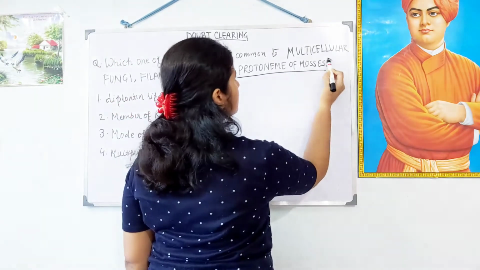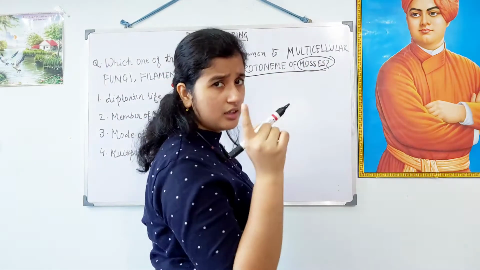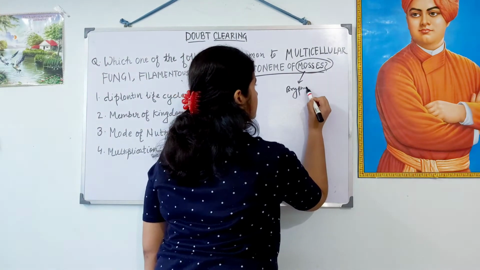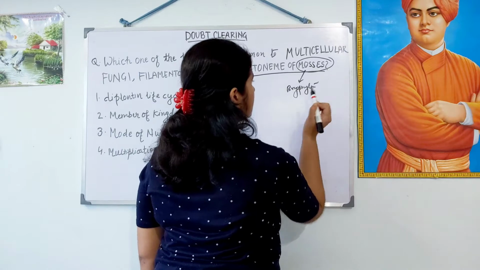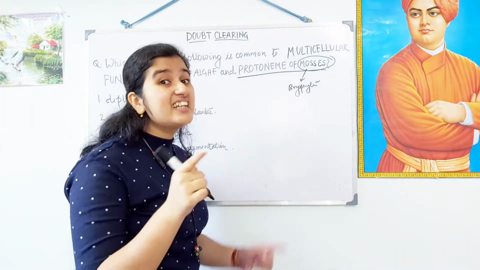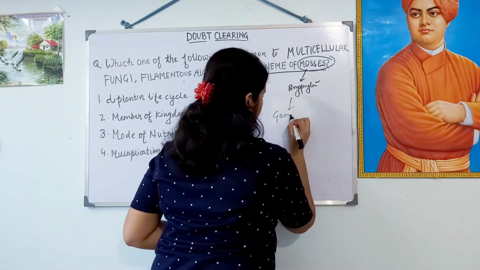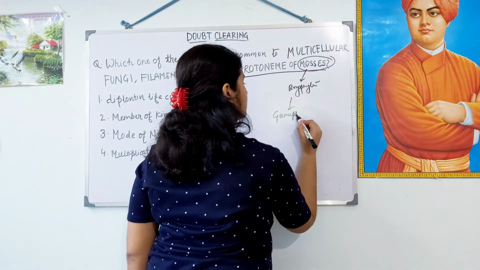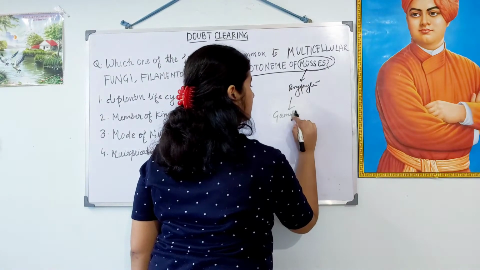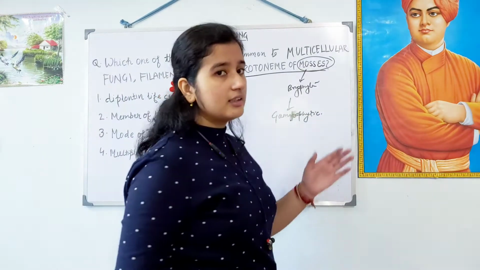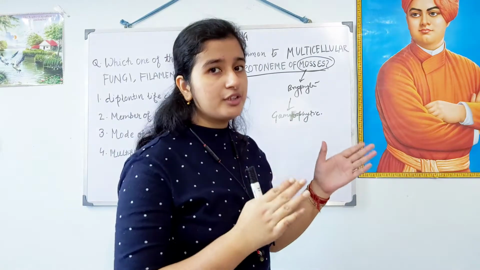So this is mosses. Mosses come under bryophyta. And in bryophyta, the dominant life stage is gametophyte. So this is gametophytic, and as this is gametophytic, what is the life stage? Haplontic or diplontic?